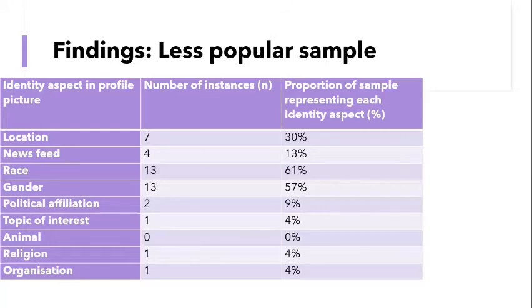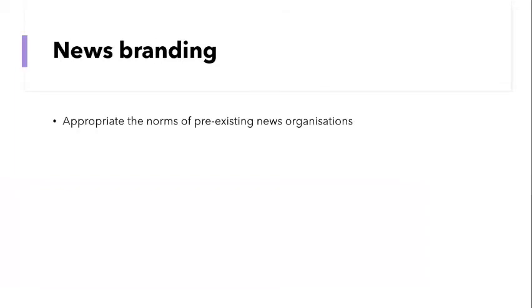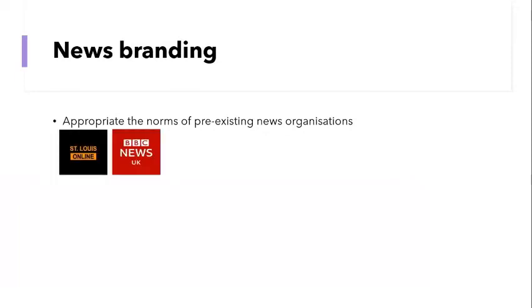And in both of these types, there seems to be an orientation to pre-existing norms. So what I mean by that in the case of news branding is that the accounts that looked like news accounts and used news handles and usernames seemed to appropriate the norms of pre-existing and established news organizations. So for example, St. Louis Online, this is a disinformation account from my dataset. And when we compare it to the verified BBC News UK profile picture, we can see some similarities.